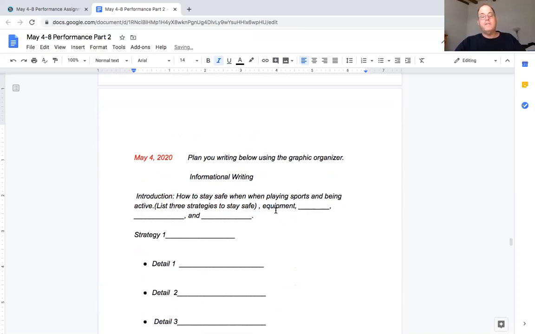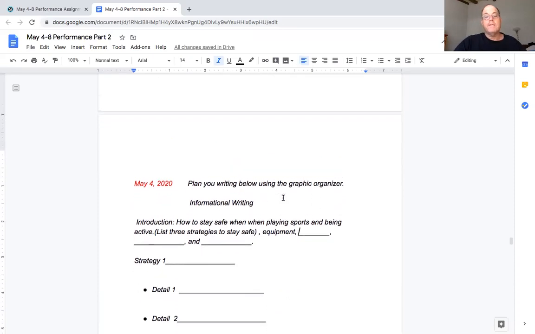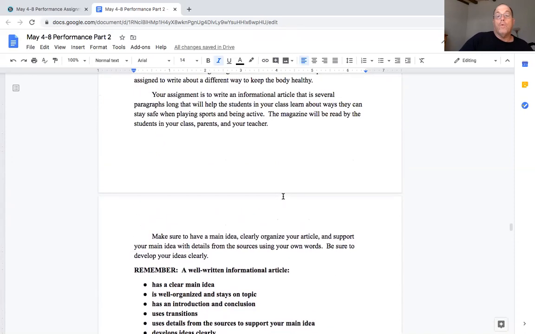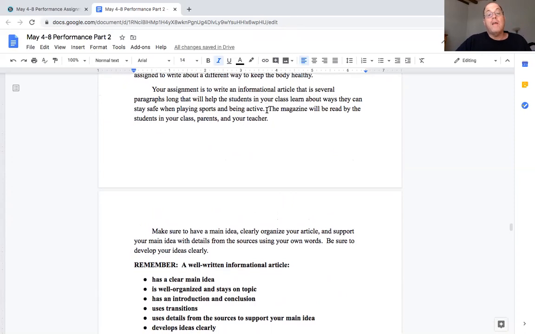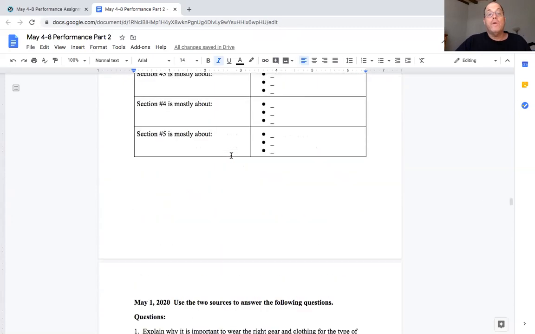This is to help you plan. What's your next idea? And then your next idea. All the ways to stay safe when playing sports and being active, because if you look back up at the top, your assignment is to write an informational article. It says how students in your class learn ways they can stay safe when playing sports and being active. So you just want to tell me how you can stay safe when playing sports and being active, and you're going to use information from the stories, okay?